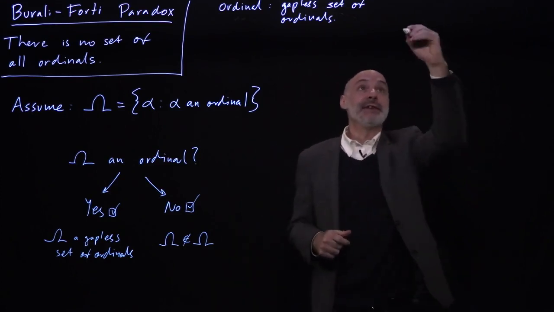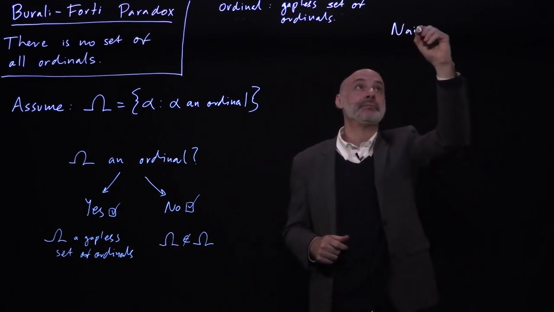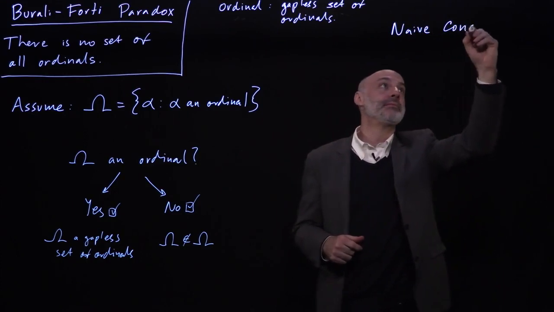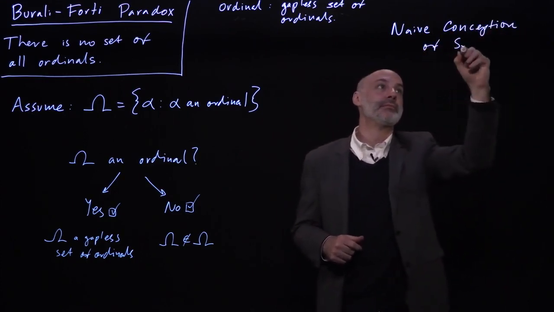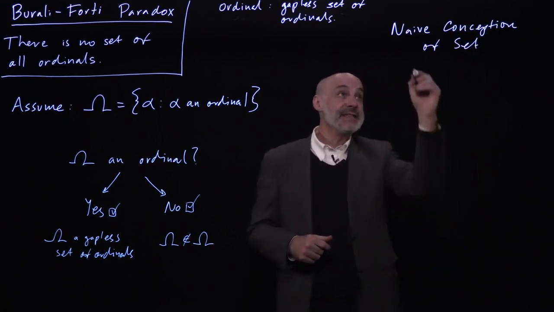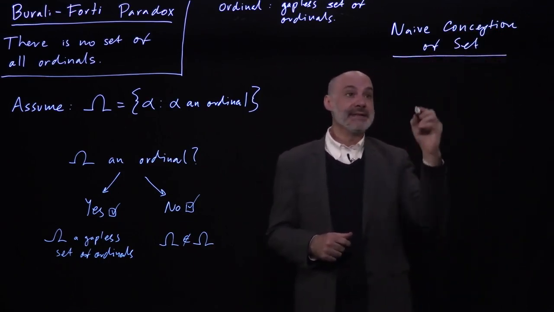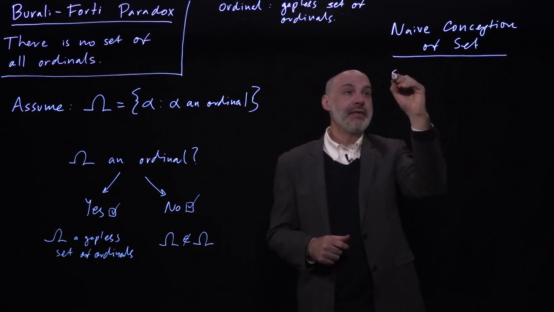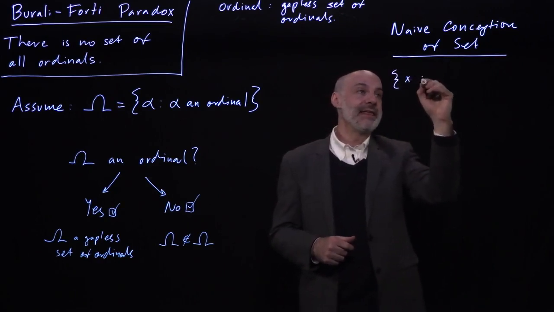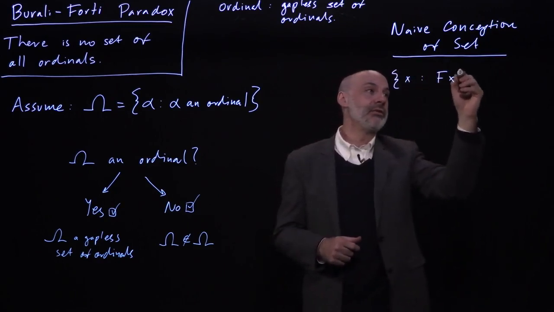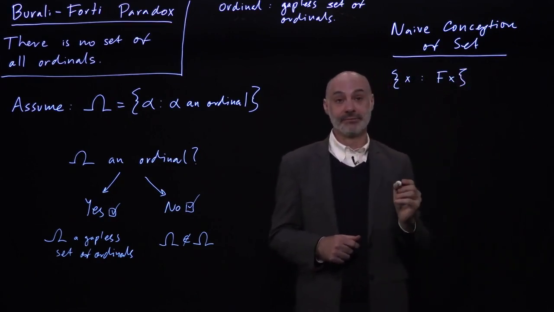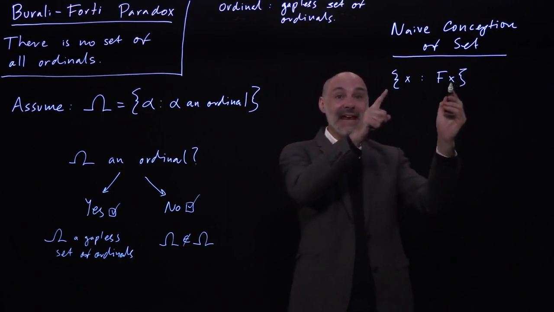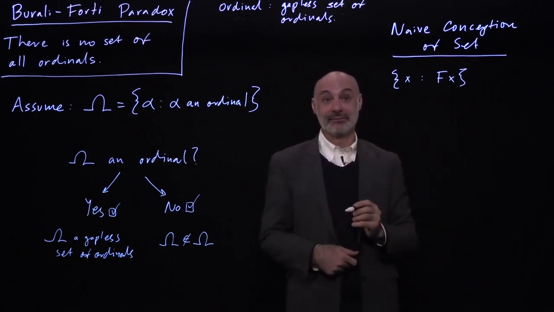So let me tell you what that is. The naive conception of set is the view that if you take any predicate f you want, the set of f's exists.